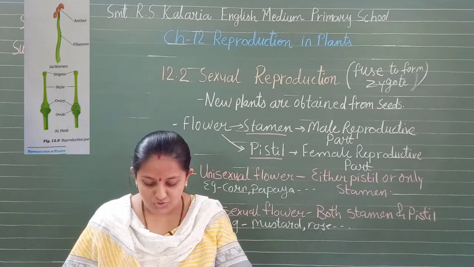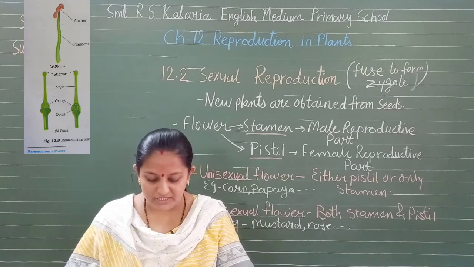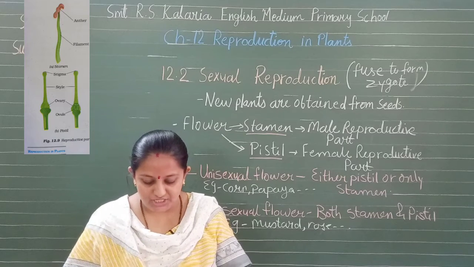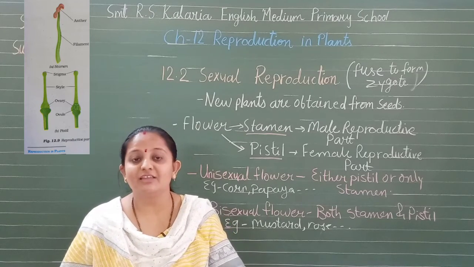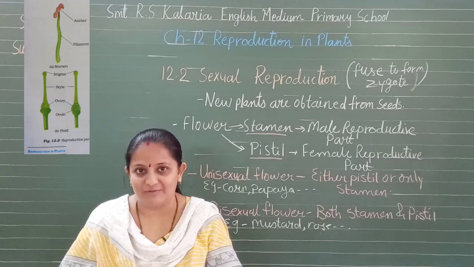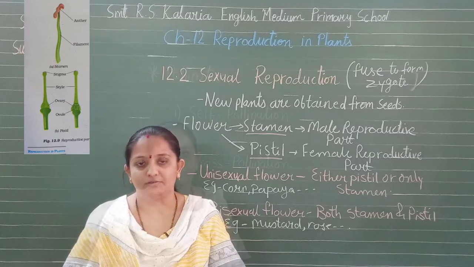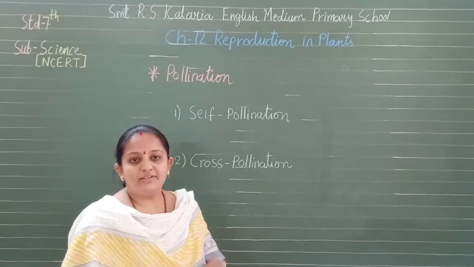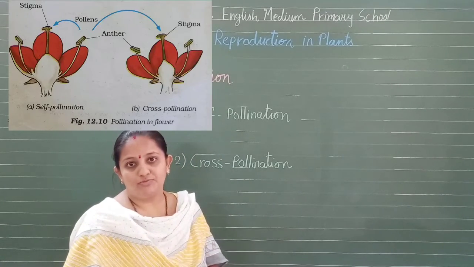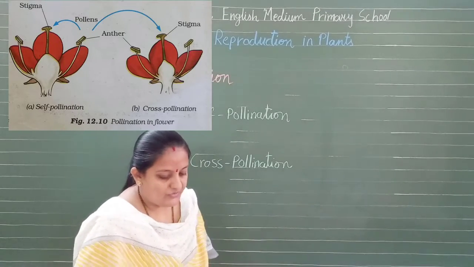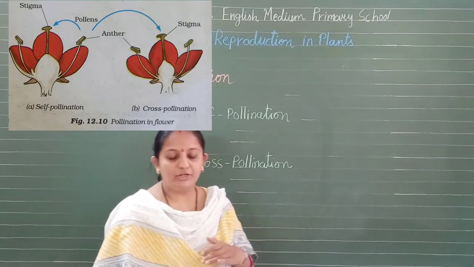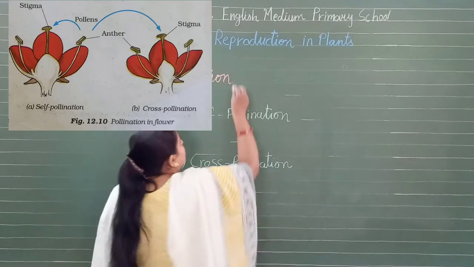Now Bujo wants to know how the male gametes in the pollen grains reach the female gametes present in the ovules. How do they reach there? Now let's move towards the next topic, that is pollination. Now let us understand about pollination. What is it? The transfer of pollen from anther to stigma of a flower.